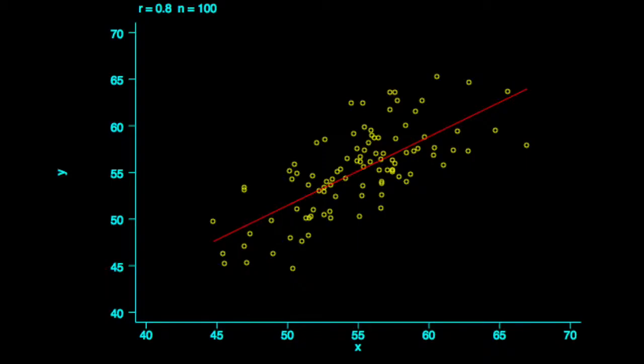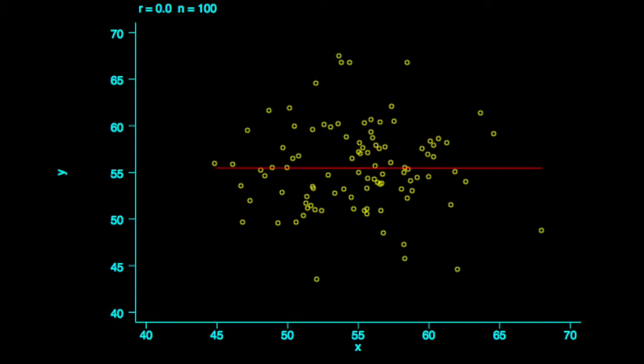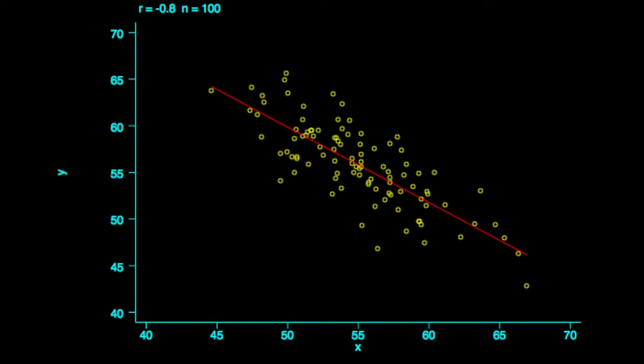So let's take another look at correlations. Here we have a positive correlation. If you look at the upper left corner, you can see that that's a positive correlation of 0.8. And as you move up on the x-axis, you also move up on the y-axis. So more age equals more hospitalizations. Here is a 0 correlation, where wherever you are on the x-axis does not affect where you are on the y-axis. So these are two variables that are just not related, doing their own independent kind of thing. And finally, we have negative correlations at -0.8. So as you move up on the x-axis, you move down on the y-axis. Older people commit less crime, for example.